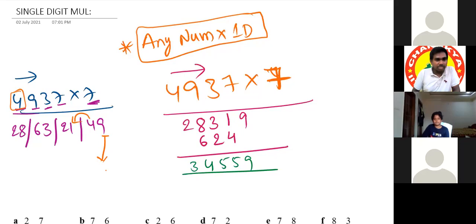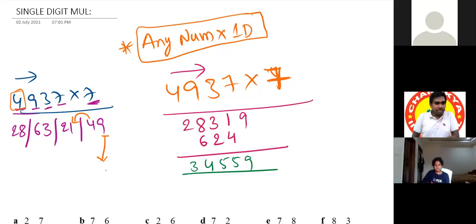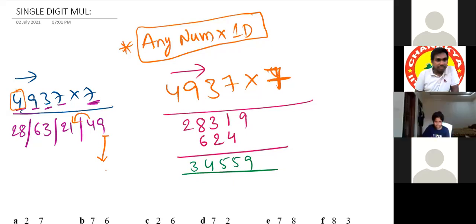Remaining persons, wait. Whoever is not understanding, they can speak. Ritvik, you are not understanding. Shiv Pranav, okay. Any other person? No. So every digit we have multiplied with 7. What is there in this? 4 7s are 28. 9 7s are 63. 3 sevens are 21. 7 sevens are 49.